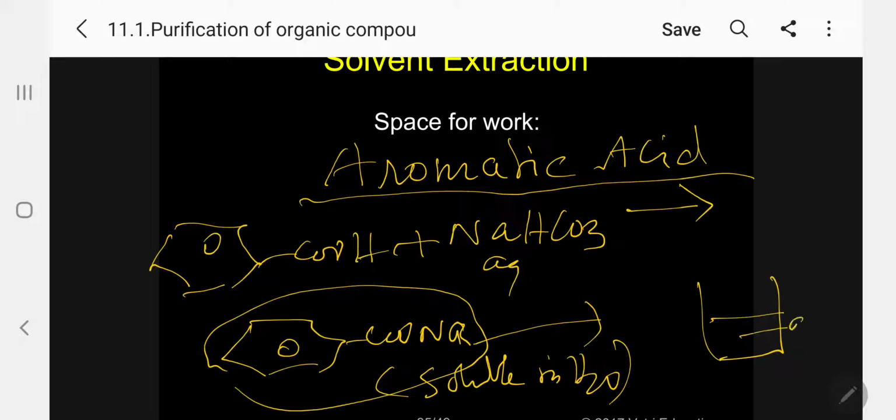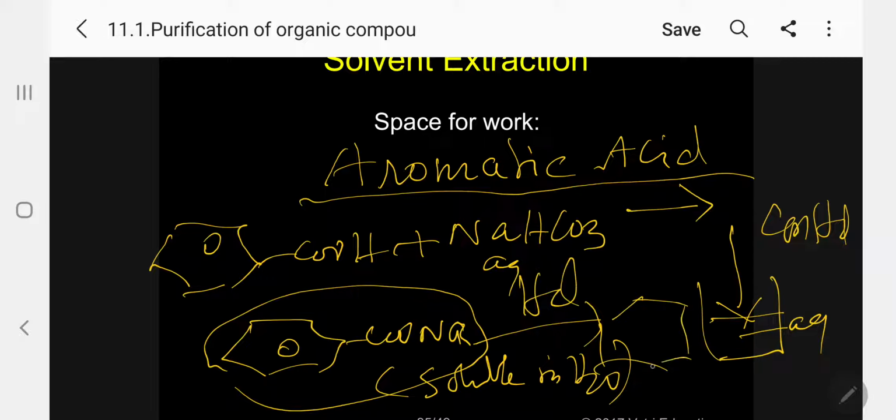Again add a fresh 100 ml of sodium bicarbonate and repeat the process two to three times, so that 100% of the benzoic acid is transferred into the aqueous layer as sodium benzoate in the beaker. Now we have to add HCl, and when I add it, the benzoic acid is reprecipitated.